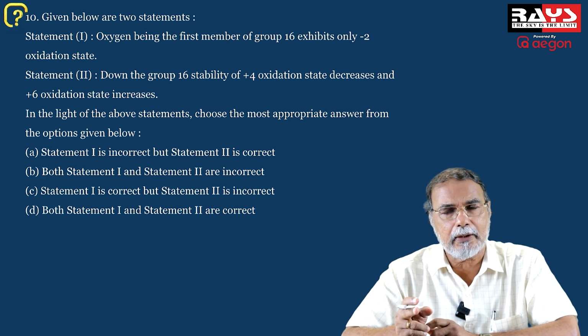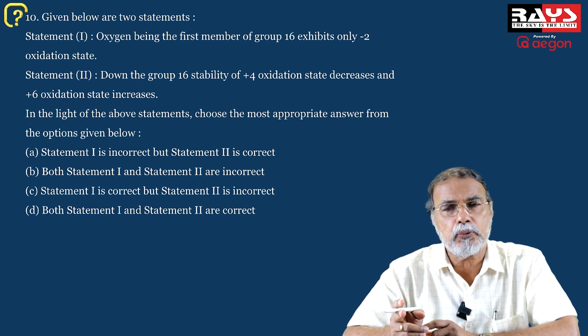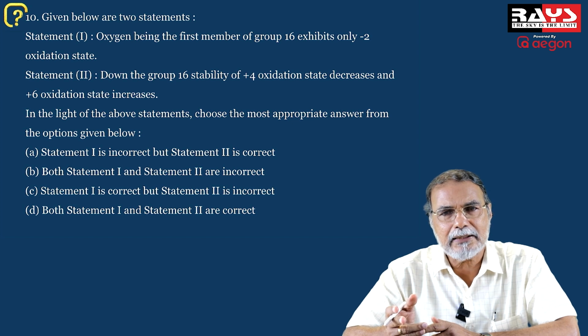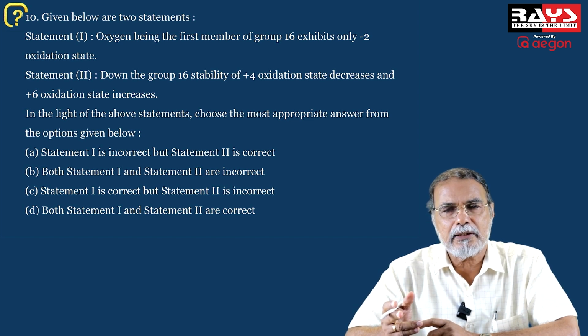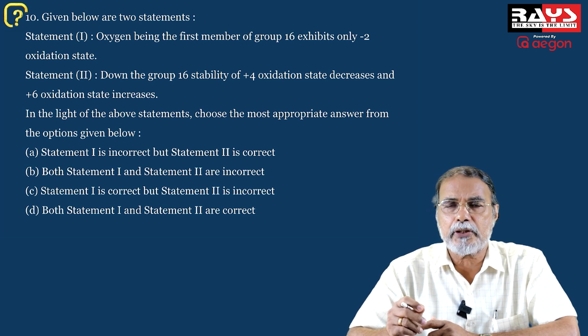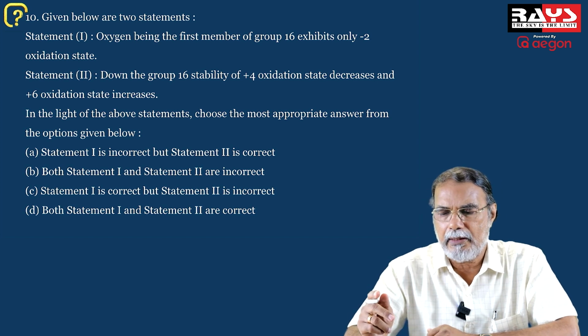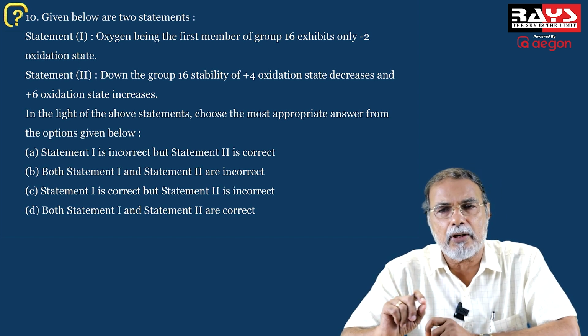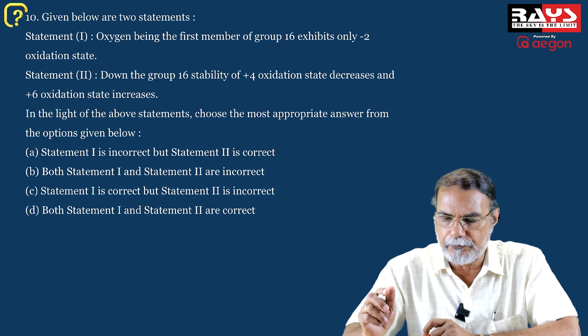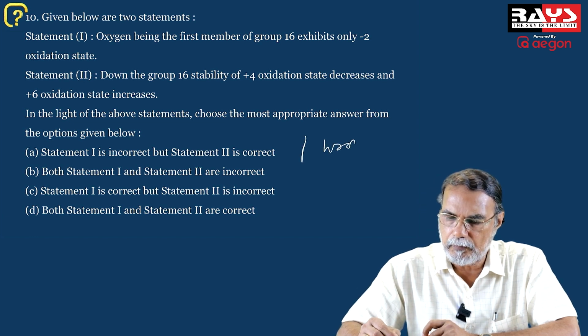It is -1. And what about the oxidation state of oxygen in OF2? It is +2. So oxygen has various oxidation states: -2, -1, +2. So the first statement that oxygen has only -2 oxidation state is no longer valid. Therefore, the first statement is wrong.